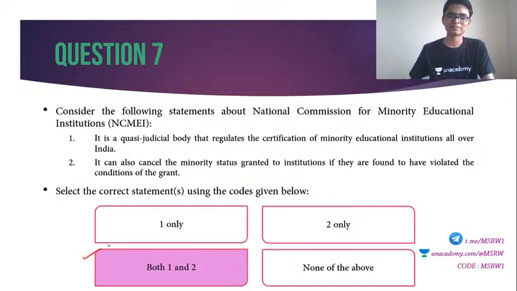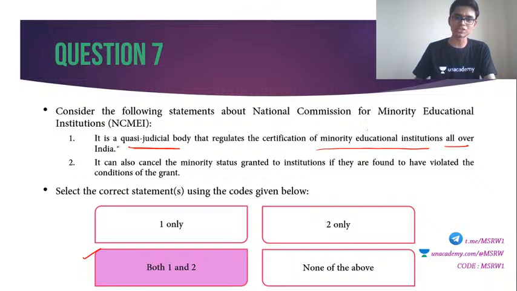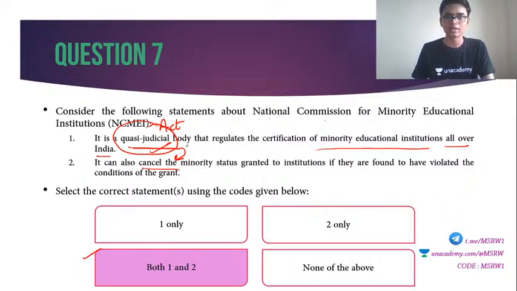Both are correct. NCMEI is actually a quasi-judicial body. It regulates the certification of minority education institutions all over India. That is true. It has been set up by the National Commission for Minority Educational Institutions Act, so it is a statutory body. Second one: it can also cancel the minority status granted to institutions if they are found to have violated the conditions of grant. Correct. Why? Because it is a quasi-judicial body, which means it has the power to effect punishments as well. Clear? So both the statements are correct. Right answer is option C.